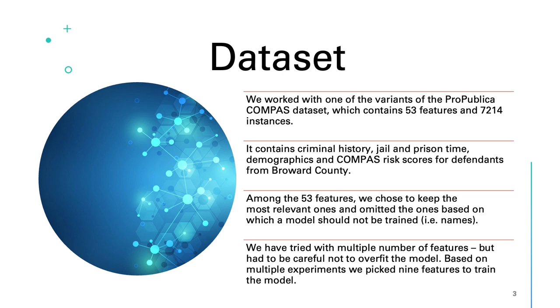Among the 53 features, we had to choose the most relevant ones, and we omitted the ones based on what we thought that a model should not be trained on, such as names, date of birth, etc. We have tried with multiple numbers of features, but had to be careful not to overfit the model. Based on multiple experiments, we finally picked 9 features to train our model.